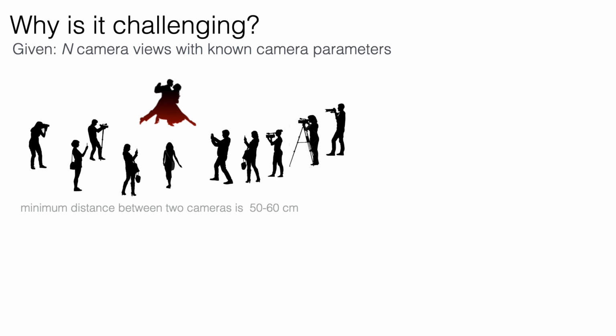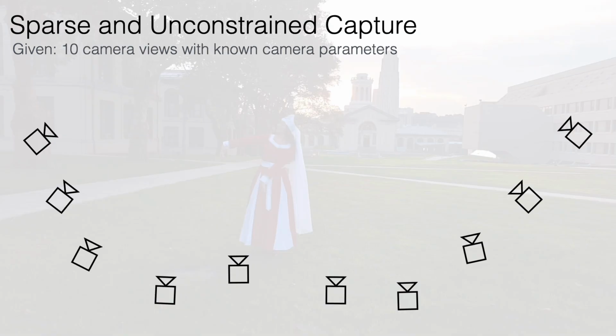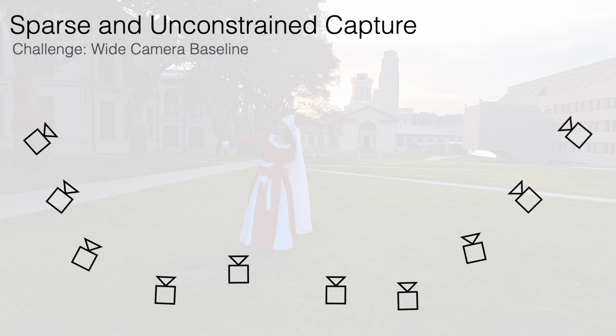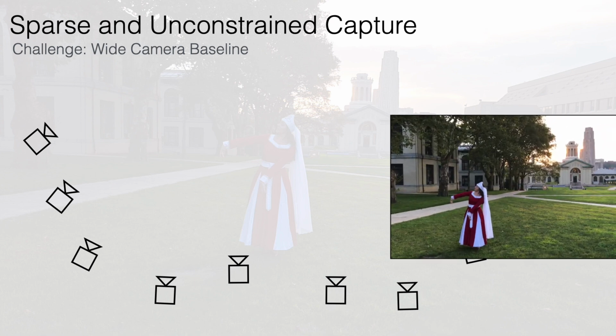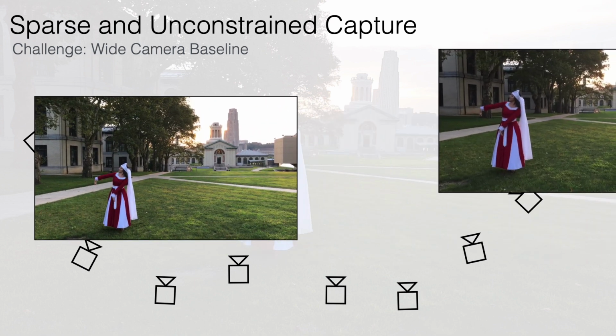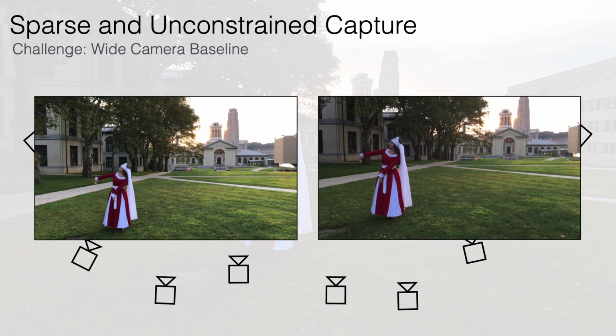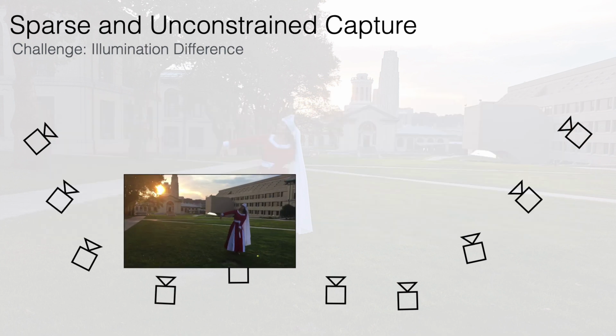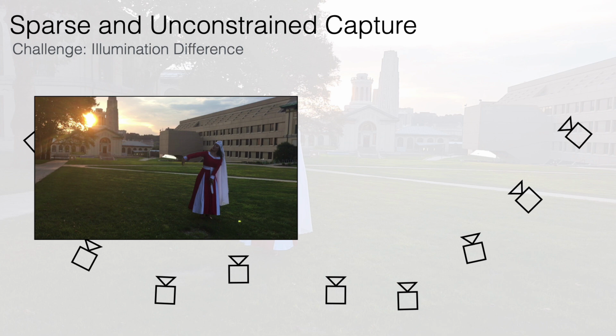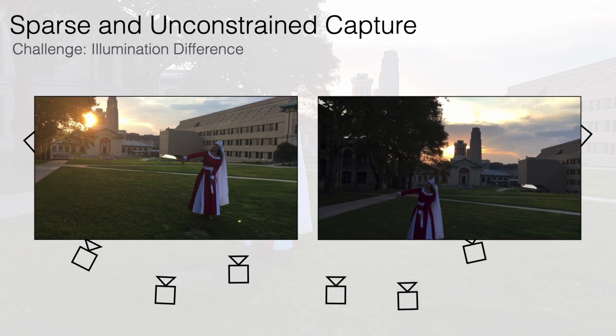This is different from existing datasets such as LLFF and Shiny objects that have a very small baseline up to 5 cm. To illustrate this, we show a multi-view capture of an event with 10 cameras. Because the distance between two cameras is arbitrary, there's a non-trivial overlap between adjacent frames as shown here. There's a drastic illumination difference between two cameras even when they are close. The sparse and unconstrained multi-views also lead to noisy camera pose estimates.